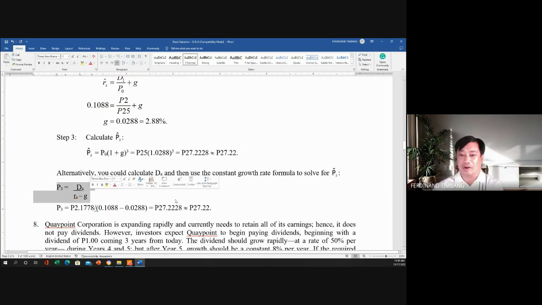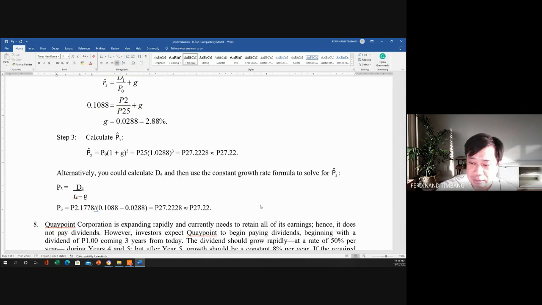No? So we have now the 2.1778. So this is the D4 now. So paano nakuha yung D4 by the way? Yung D4 nakuha natin yan sa 2 times 1.0288 raised to the power 4. So yan yung pagkuha dito sa 2.1778, no? So check muna para sigurado tayo.